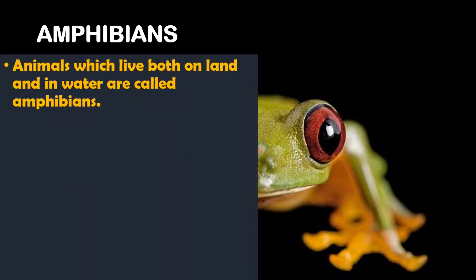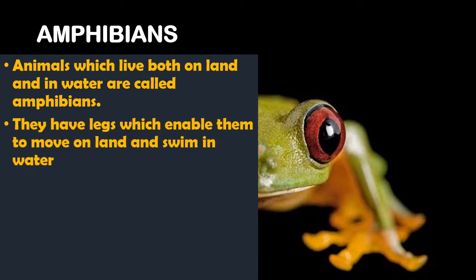Amphibians are those animals which live both on land and in water. These animals have legs which help them to move on land and swim in water.